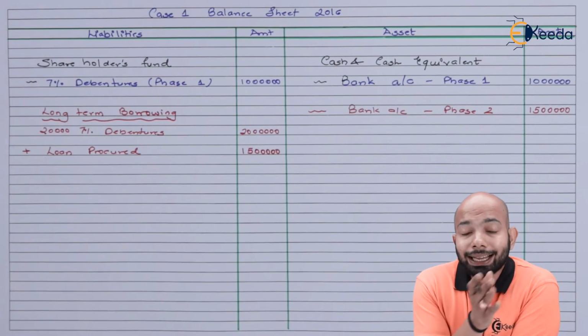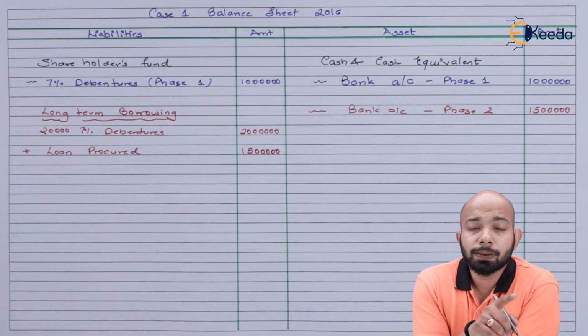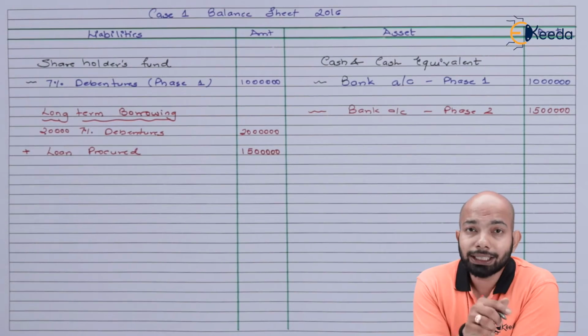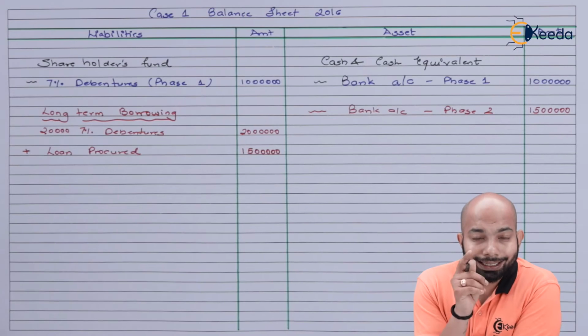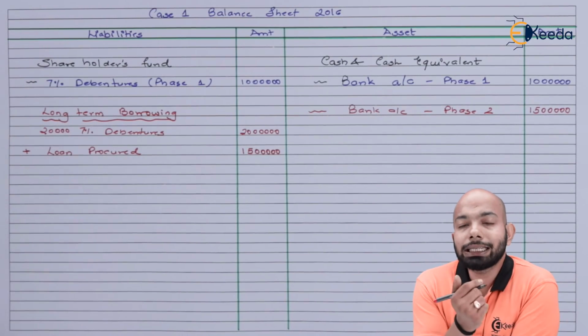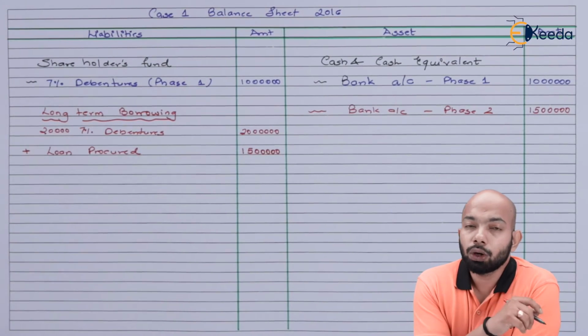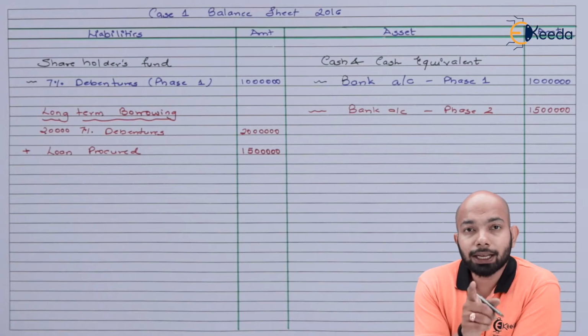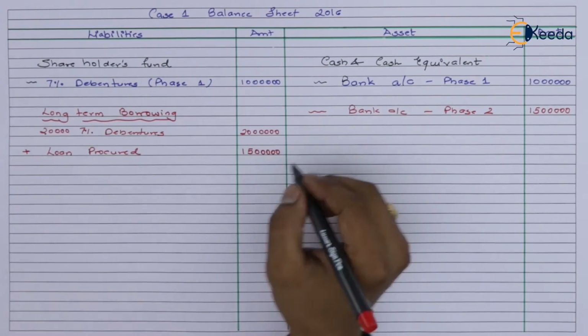Now, the second last entry that you had passed, that is debenture suspense account debit to 20,000 7% debentures. That debenture suspense will be a part here, or rather a part of non-current assets, that will match up the whole balance sheet.